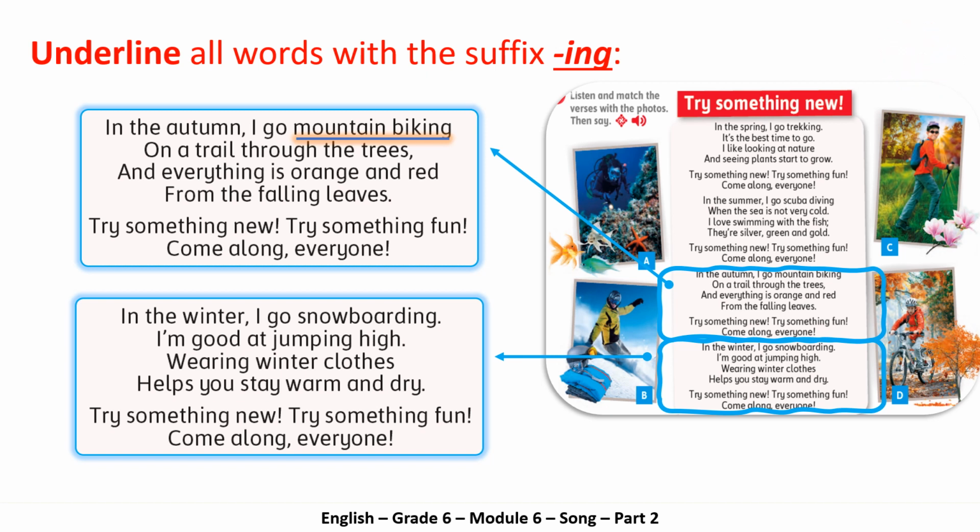Back again to check. The words that you should get are snowboarding, jumping, and the last one is wearing. Good. Now let's look at the words that come before them. We have go again. Again we have go. Here we have good at, and the last one, wearing. We don't have anything before it. It's the beginning of the sentence.